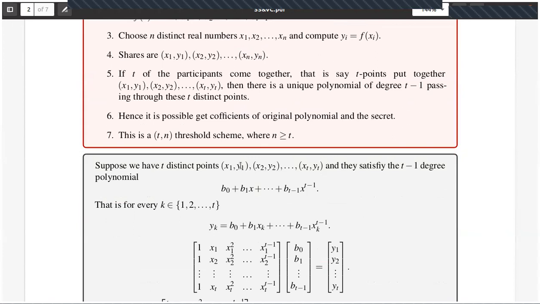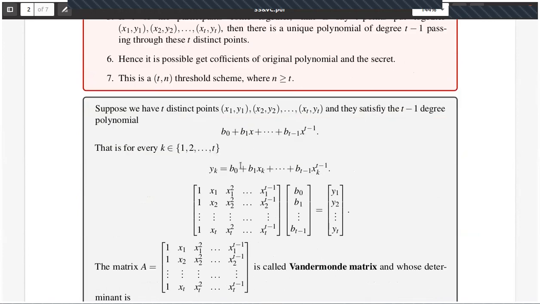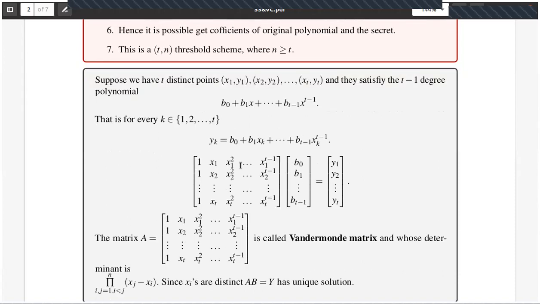So how is it done? You have t points, and you take any polynomial of degree t minus 1. Now this polynomial is satisfying all these points. What is the meaning of that? yk is equal to b0 plus b1 xk plus ... plus b(t-1) xk to the power t minus 1. In particular, y1 is equal to b0 plus b1 x1 plus b2 x1 square and so on, up to b(t-1) x1 to the power t minus 1.